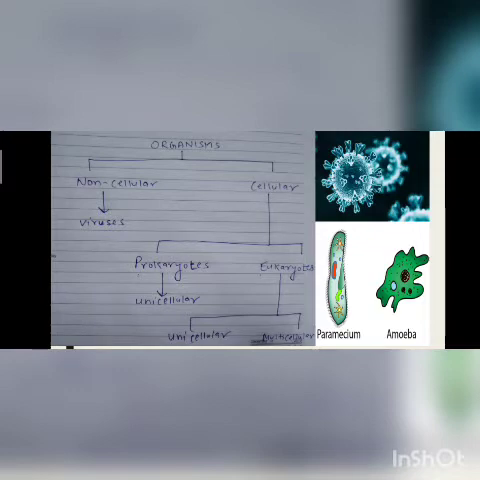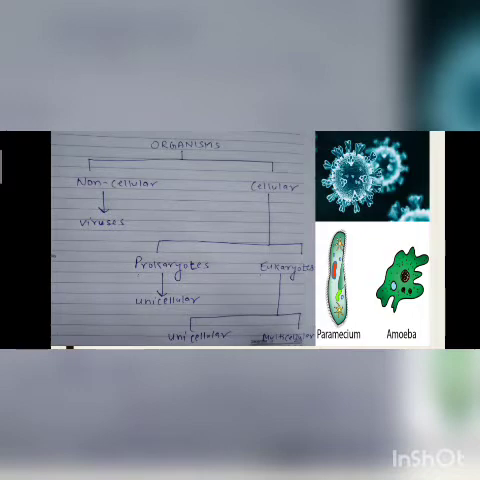Viruses need a particular host cell for the replication. On the other side, we have cellular organisms, and they are divided into two: prokaryotic cells and eukaryotic cells. In prokaryotic cells, we have only unicellular organisms, for example, bacteria. In eukaryotes, we have both types of organisms, unicellular as well as multicellular organisms also.